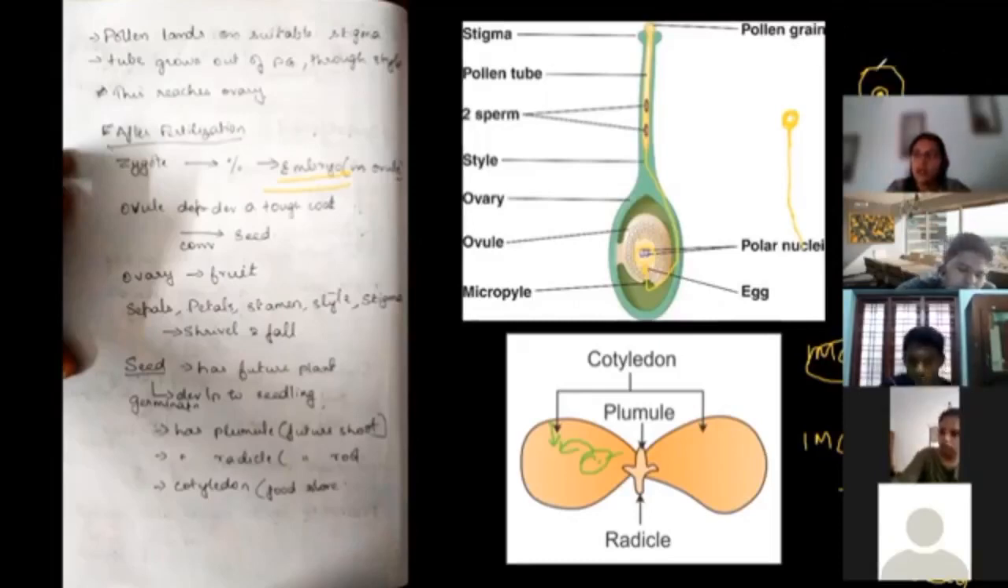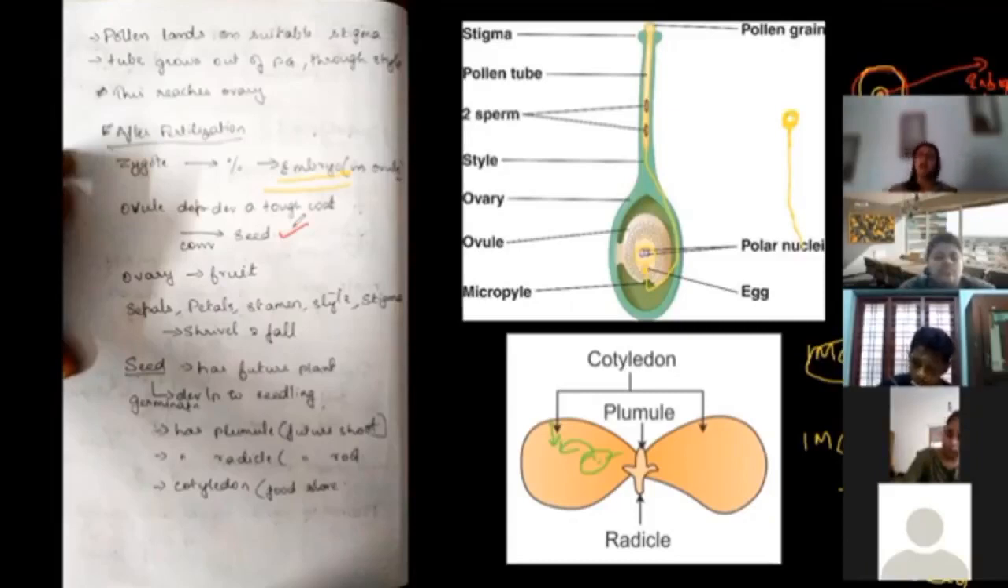Say I'm going to draw this ovary in red color. So now the ovary is going to be converted into a fruit, and the ovule is going to form into a seed coat. And this embryo actually starts developing. This is the baby plant which is going to be there. The ovule is going to develop a thick wall, which is the seed coat, a tough coat which covers the seed. Now the ovary is going to develop into a fruit.